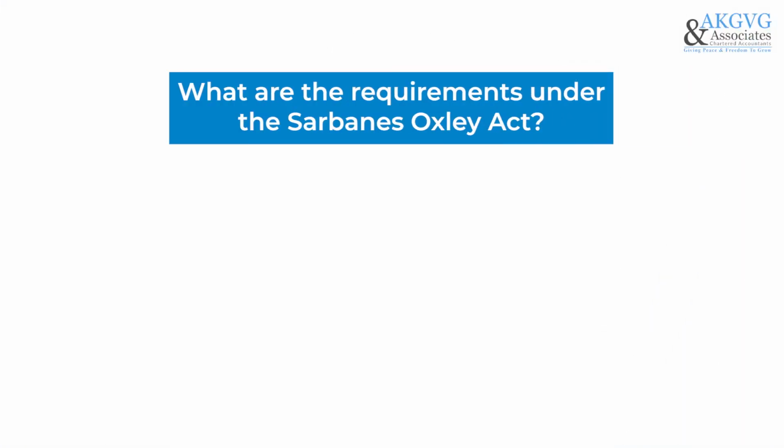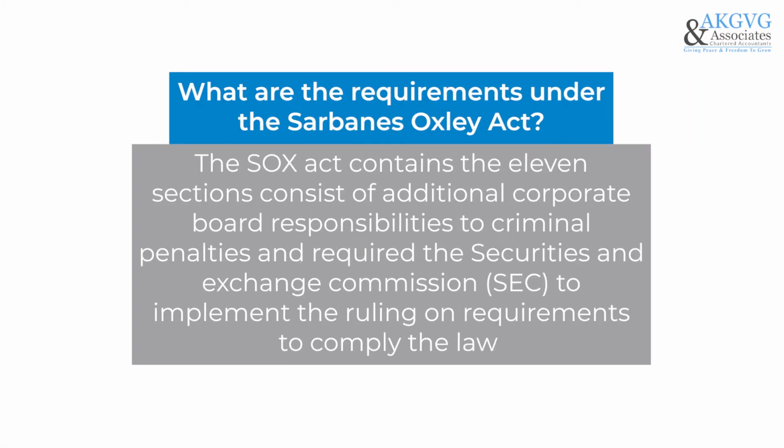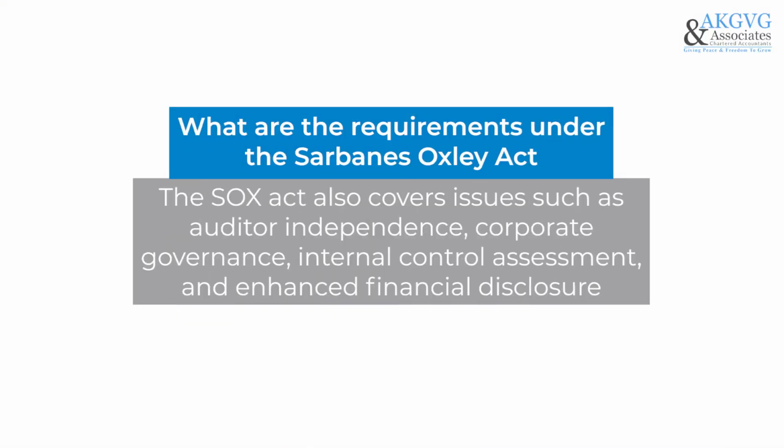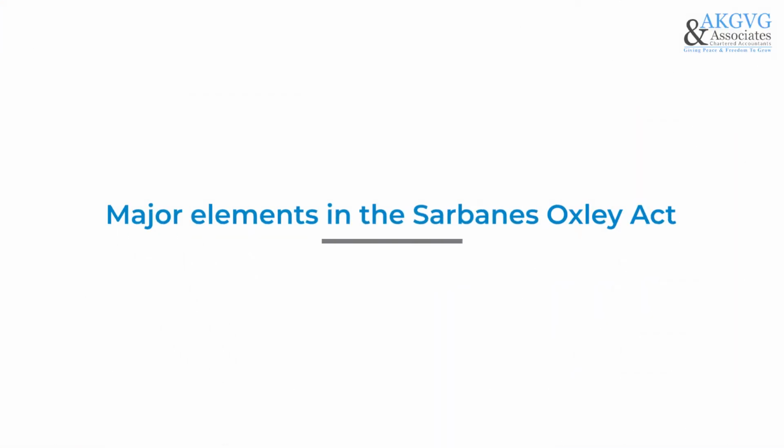So what are the requirements under the Sarbanes Oxley Act? The SOX Act contains 11 sections, covering additional corporate board responsibility and criminal penalties, and requires the Securities and Exchange Commission to implement rulings on the requirements to comply with the law. The Sarbanes Oxley Act also covers issues such as auditor independence, corporate governance, internal control assessment, and enhanced financial disclosure. So let's discuss the major elements in the Sarbanes Oxley Act.